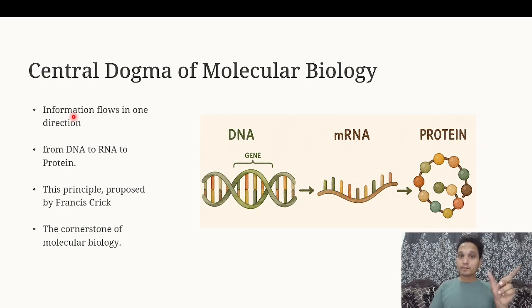Only DNA can make an mRNA, and this mRNA will in turn produce a protein. So this is a one-way flow, only one-way flow from DNA to RNA and from RNA to protein, which we had already discussed. That DNA is having all the information. It carries, actually transfers the information to mRNA, and that mRNA is producing the proteins.